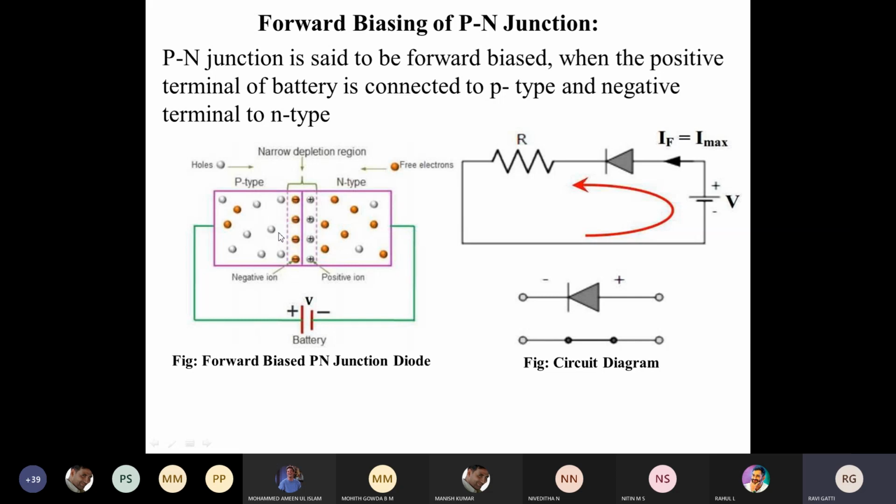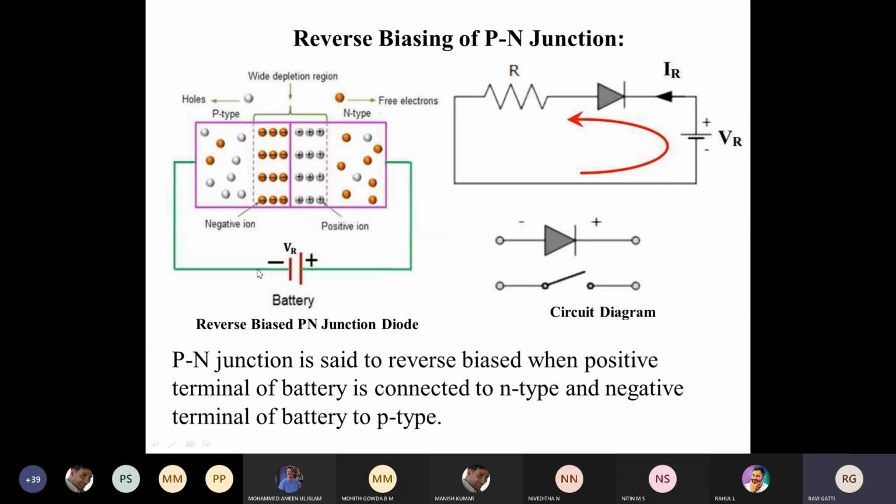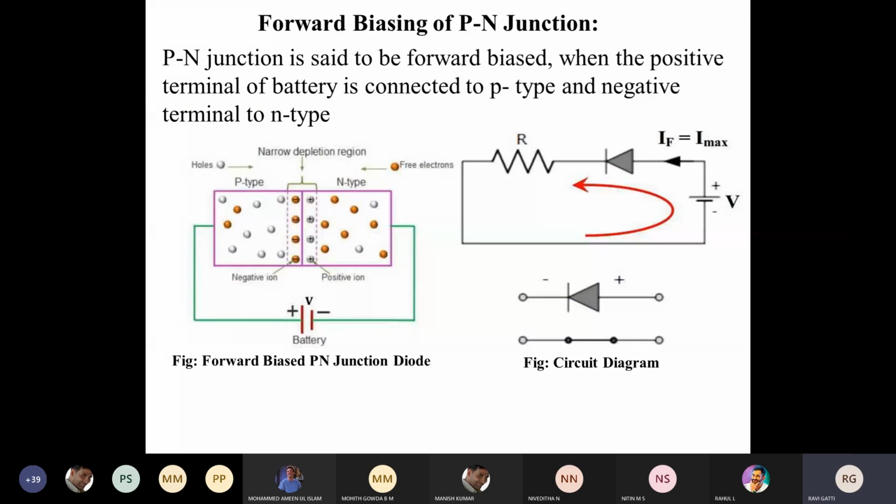Because of this high amount of force exerted from both the p-type material and the n-type material, whatever barrier is there will be broken down when the input voltage is greater than the junction voltage. The moment the input voltage is greater than the junction voltage, the current will start to flow from p-type material to n-type material. Actually electrons move for the flow of electrons, but by convention the current moves from p-type material to n-type material. So this is what we call a forward bias PN junction.